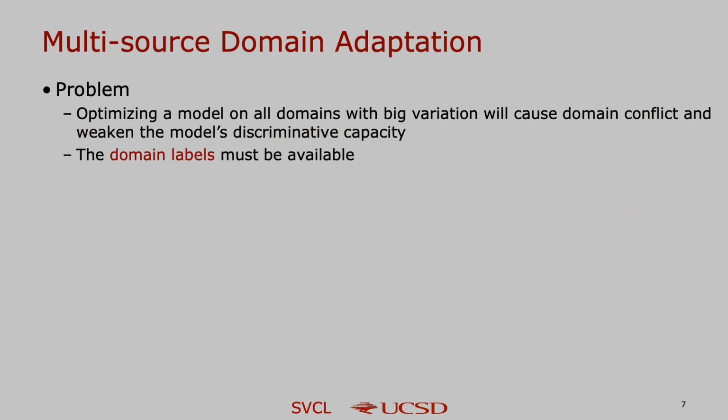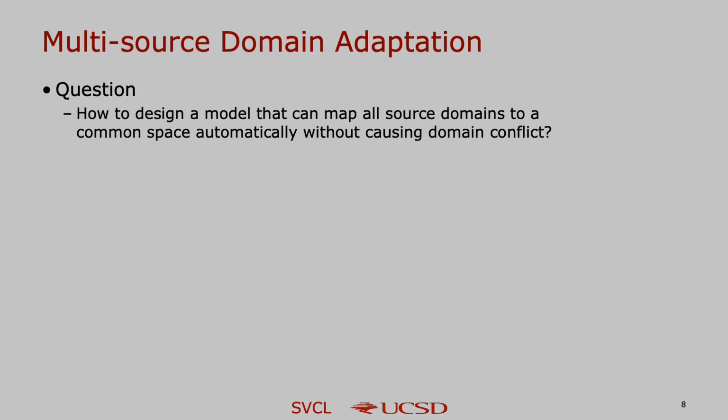The second problem is that when alignment happens among source domains, the domain labels have to exist, which is not a general case in real applications. Due to the existing problems, I started to think about whether there is a model that can map all the source domains to a common space without causing domain conflict.